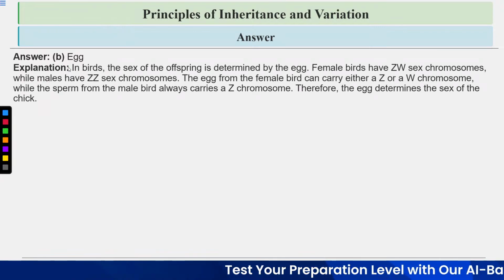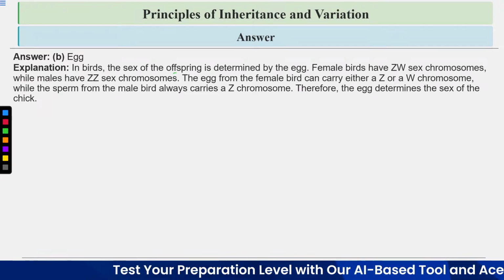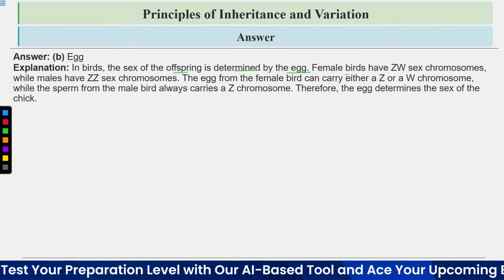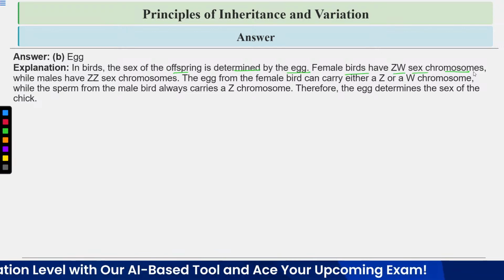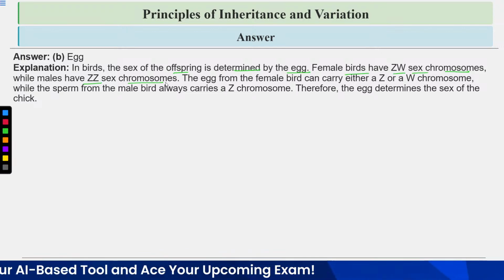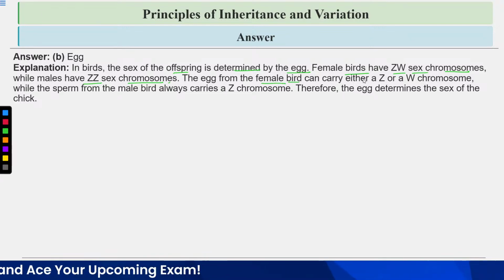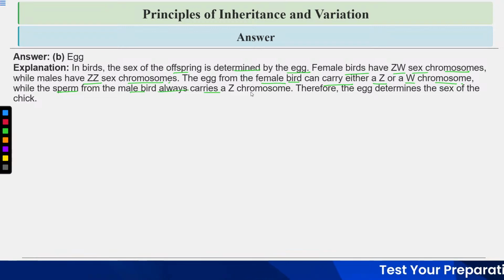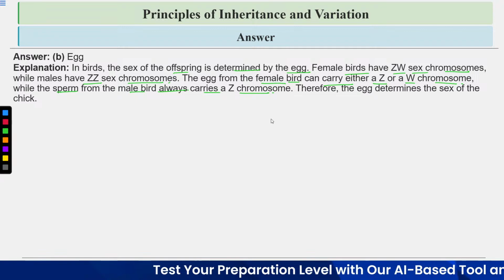Let's have a look at the explanation. In birds, the sex of the offspring is determined by the egg. The female bird has ZW sex chromosomes, while the males have ZZ sex chromosomes. The egg from the female bird can carry either a Z or a W chromosome, while the sperm from the male bird always carries a Z chromosome. Therefore, the egg determines the sex of the chick.